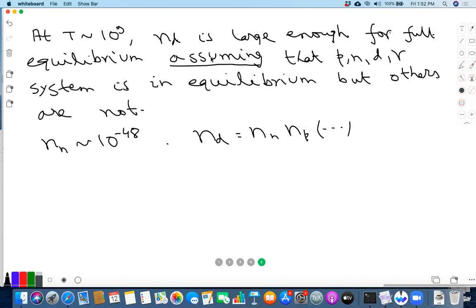But once it reaches that critical value, then it starts producing the heavier elements. As it starts producing the heavier elements, the ND drops. But once ND drops, then of course the heavier element production stops. Okay. So effectively, what's going to happen is that the ND will remain more or less the same at that critical value.